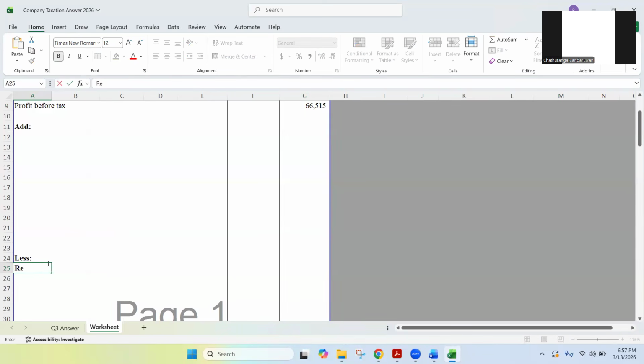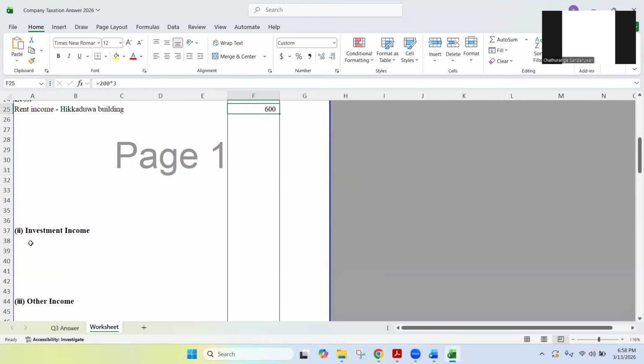So rent income, Hikkaduwa building. I'm going to deduct it first. 200,000 multiplied by 3. So 600 I'm going to deduct. And then what? I have to add this 600,000 as an investment income because we are considering this rent income as an investment income.